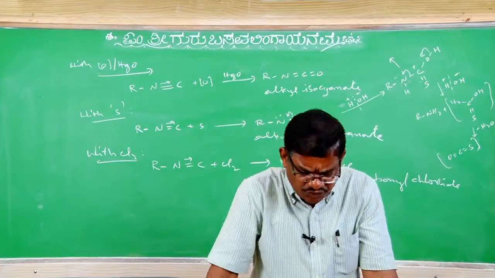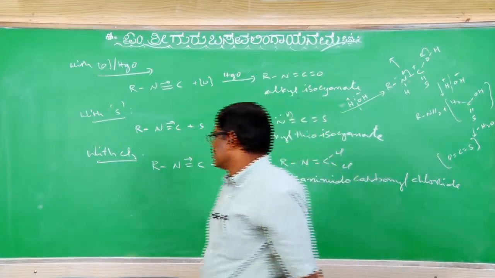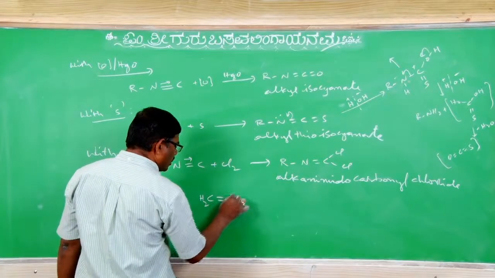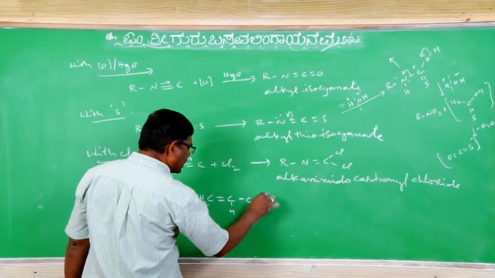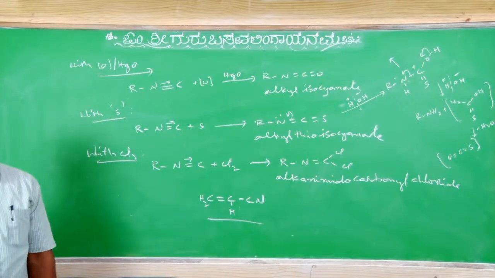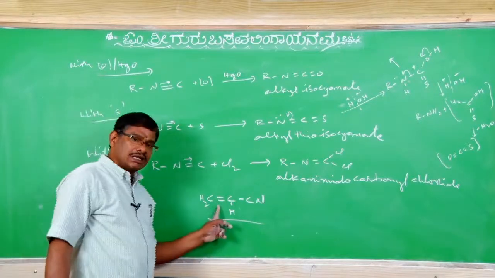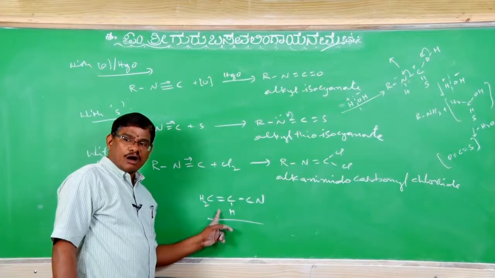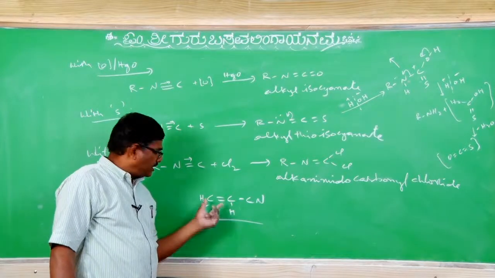Usages, if you go, mainly CH2 double bond CHCN is there. What is this? Vinyl cyanide. Vinyl cyanide can also be known as acrylonitrile. Here is the double bond.